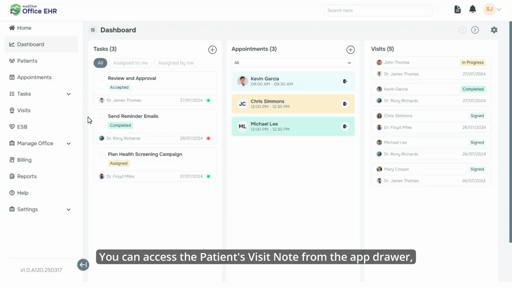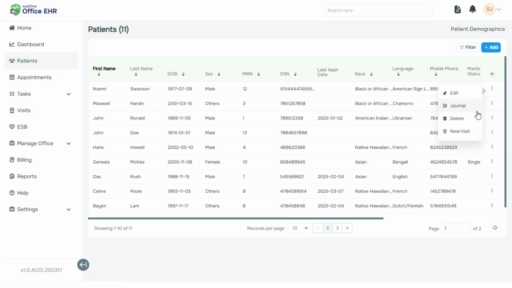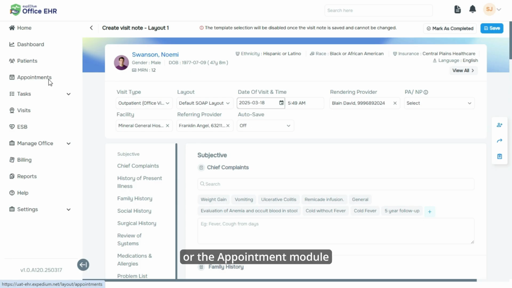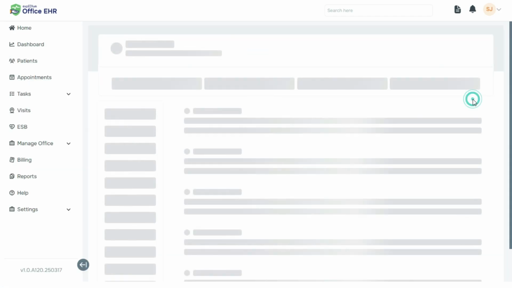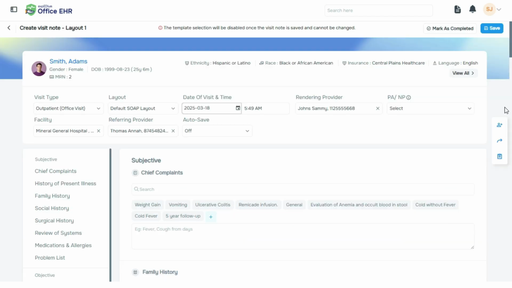You can access the patient's visit note from the app drawer, patient list, patient chart, or the appointment module. To begin with, click on Start Visit Note.